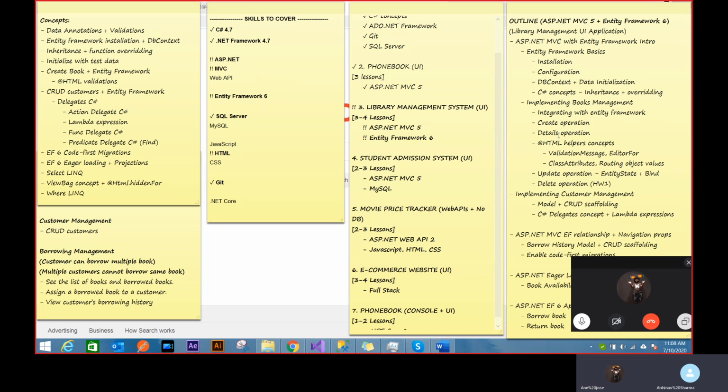Once you know how to use Entity Framework, I think people don't want to go back to the old way. You'll see right now when I create this application, you'll feel like, why would I ever write a stored proc? But the application that I'm showing you right now is very trivial and easy to create.